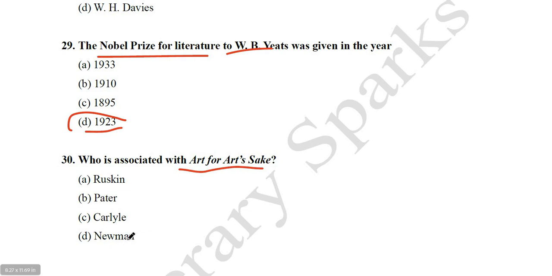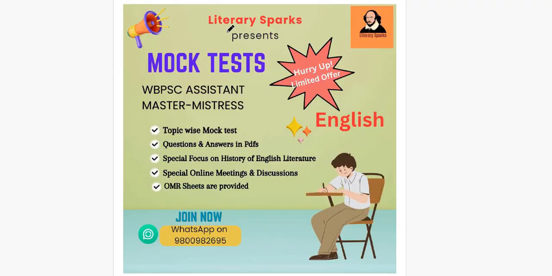Ruskin, Pater, Carlyle, Newman. So its answer is Walter Horatio Pater. Walter Horatio Pater was a pioneer of art for art's sake. And remember also that Oscar Wilde, another writer of the Victorian age, was also a supporter of this art for art's sake movement. So this was the mock test, friends.